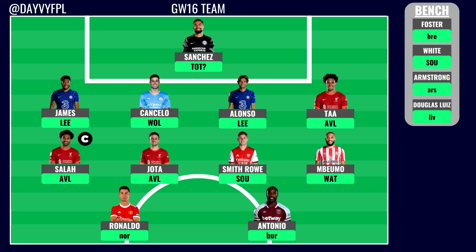But overall, the team actually looks quite solid. There are some concerns though. Sanchez, Smith Rowe, hopefully we get some news about these two options. That Sanchez fixture probably will be missing out, and therefore I will, as I said, run some stats and predicted points to see if I want to take a second transfer on a goalkeeper.